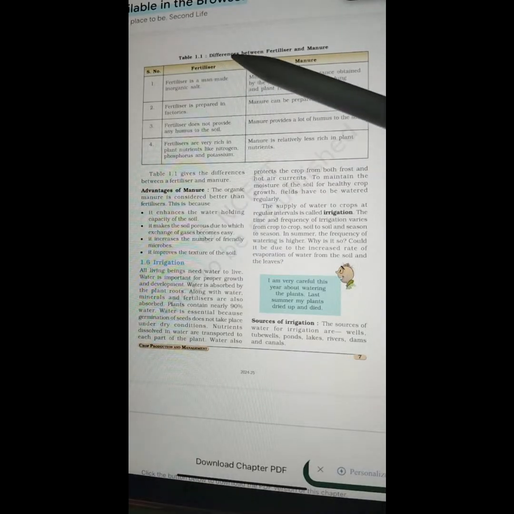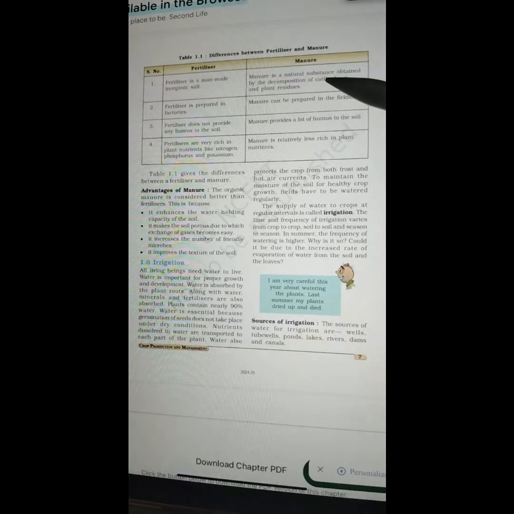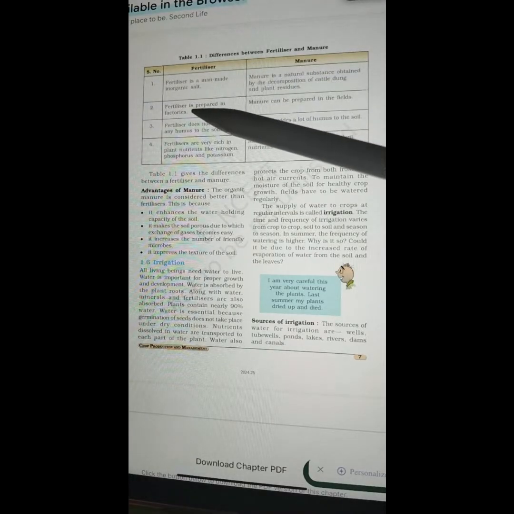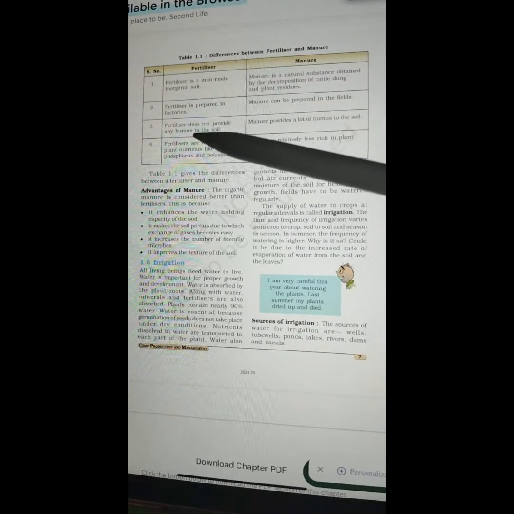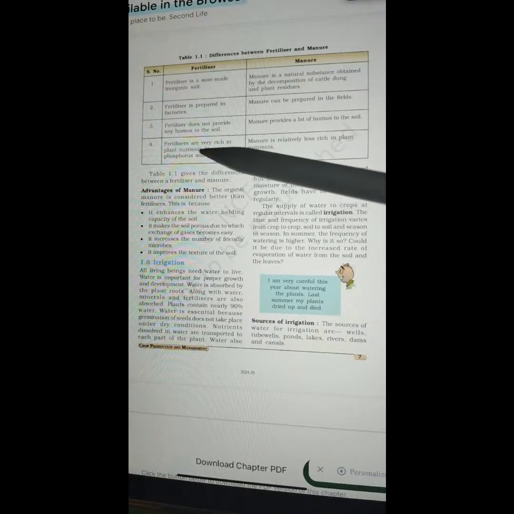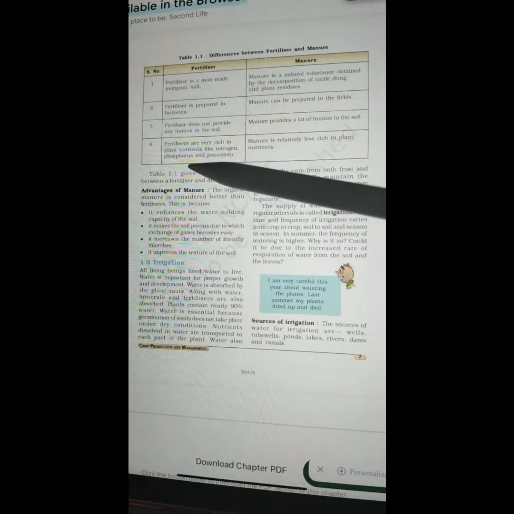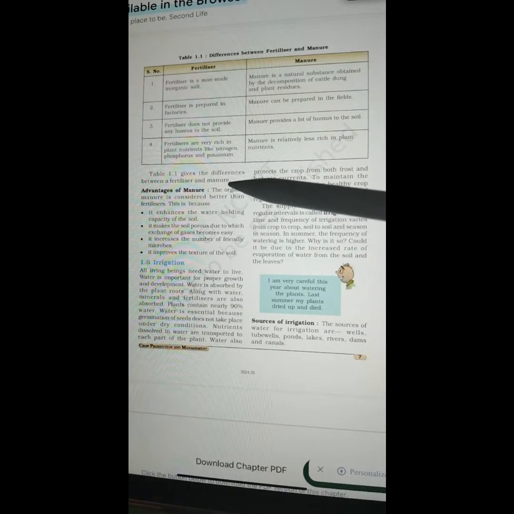Fertilizer and manure differences are being given to you in table 1.1. So the first point: fertilizer is a man-made inorganic salt. Manure is a natural substance obtained by the decomposition of cattle dung and plant residues. Fertilizer is prepared in factories, manure can be prepared in the fields. Fertilizer does not provide any humus to the soil. Manure provides a lot of humus to the soil. Fertilizers are very rich in plant nutrients like nitrogen, phosphorus, and potassium, whereas manure is relatively less rich in plant nutrients. Table 1.1 gives the differences between a fertilizer and manure.